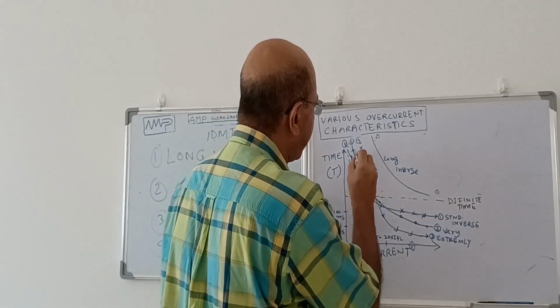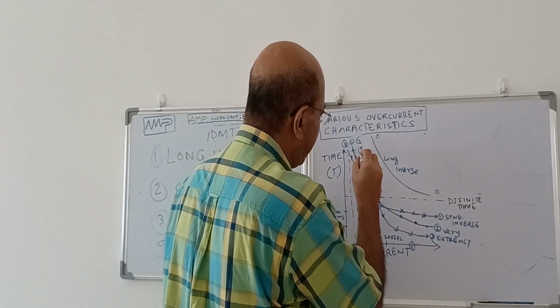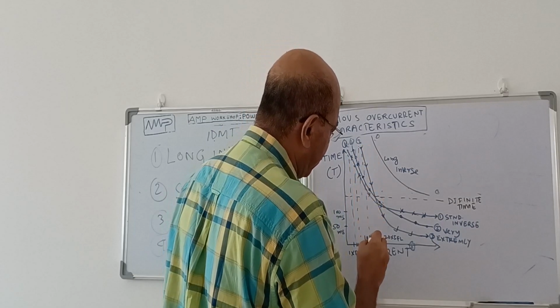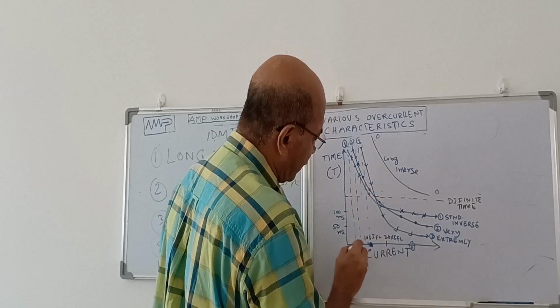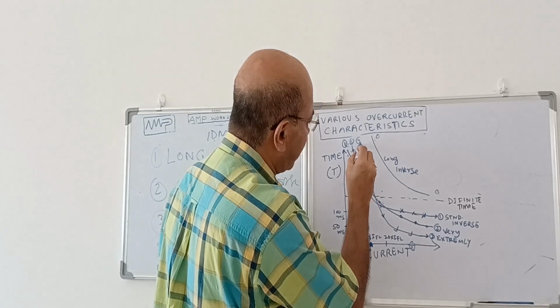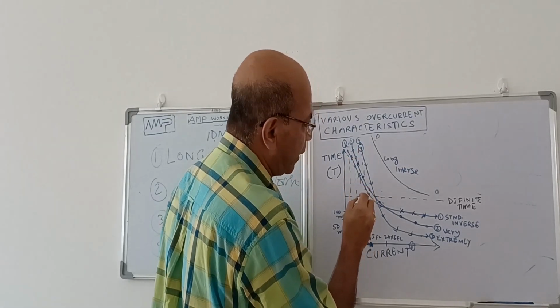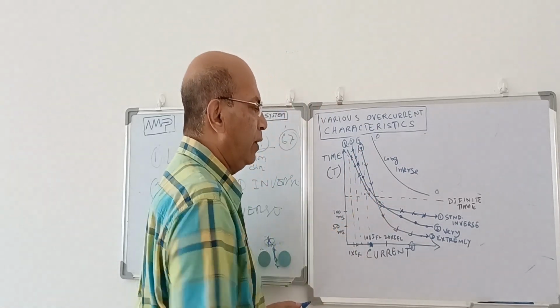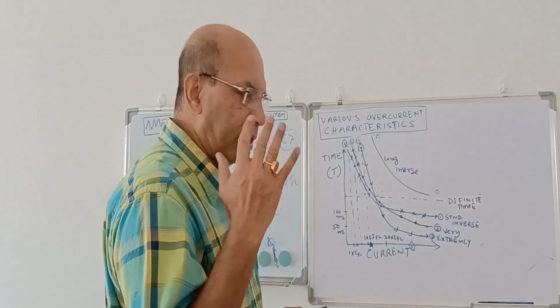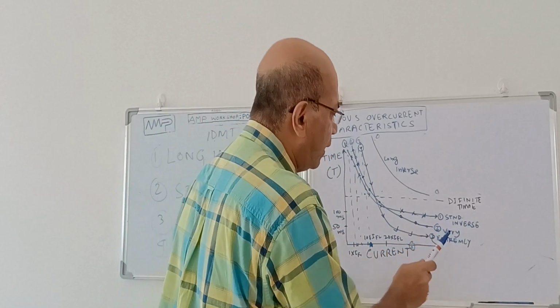Extremely inverse only captures from this point, when the fault current is here. But what about the time? Before that, these two curves are operating. That means for the low fault current, the first operation will be standard inverse, then very inverse, and then extremely inverse.